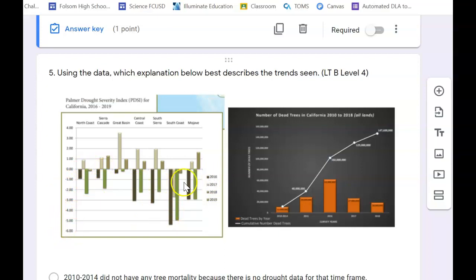So looking at these numbers, and the years are represented by color, you needed to find the tallest bars. So the tallest bars were these two here. Even though they're in the negative direction, they are taller than this one here. The tallest bar is 2016. So 2016 was our driest year.